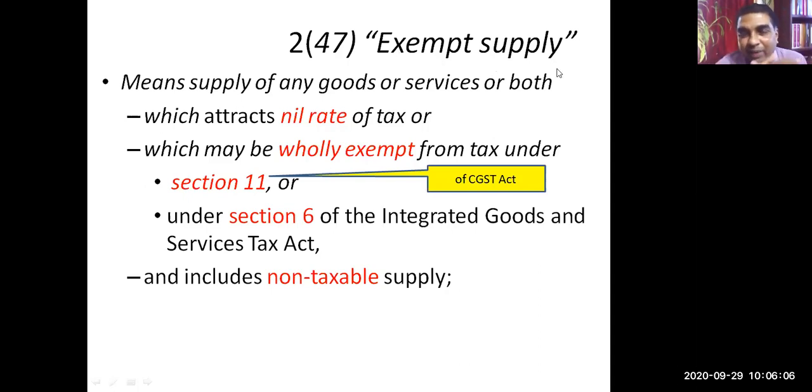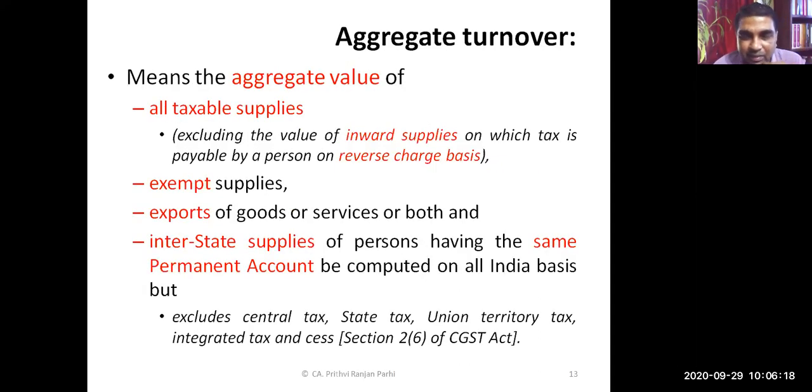So in the Act, whenever you come across this word exempt supplies, you have to say that it includes nil rated supplies, wholly exempt supplies, and non-taxable supplies. Now this is a new definition. Aggregate turnover we have not learned earlier, but this is what we have to learn.